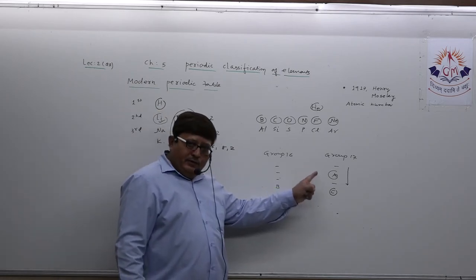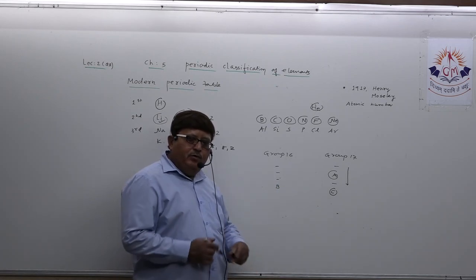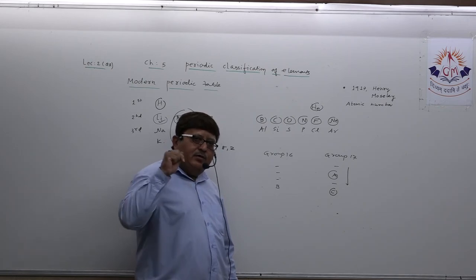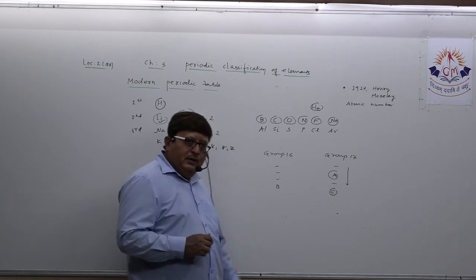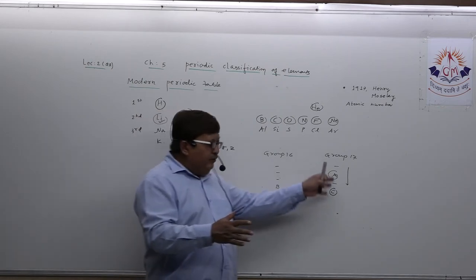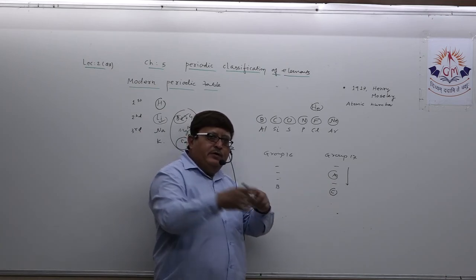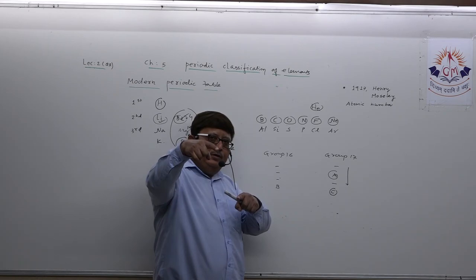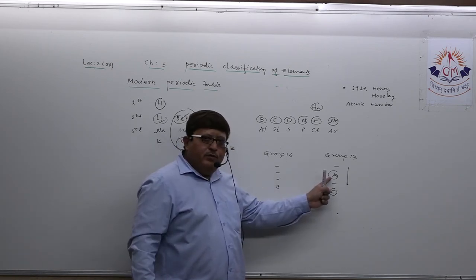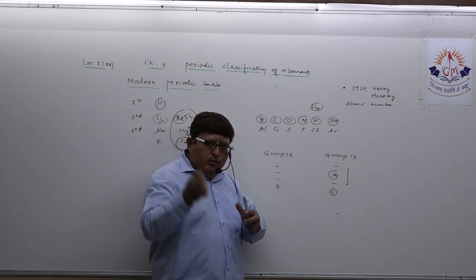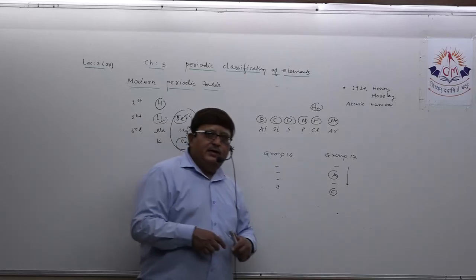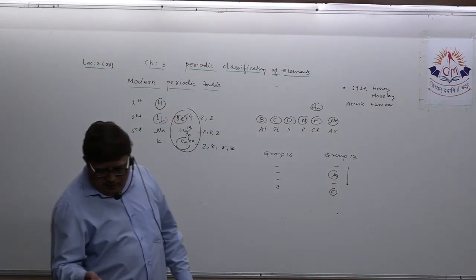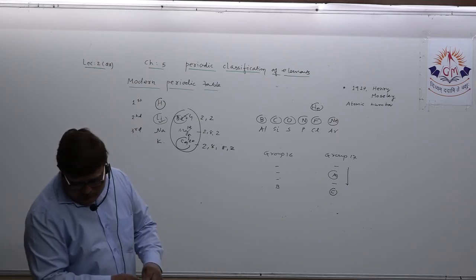All these elements belonging to group number 17 have a tendency to accept an electron and retain it. As the atomic size increases, the accepted electron will lie away from the nucleus. So it becomes easy for element A to hold the accepted electron than element C. So A is more reactive than C. Is it clear in your mind?